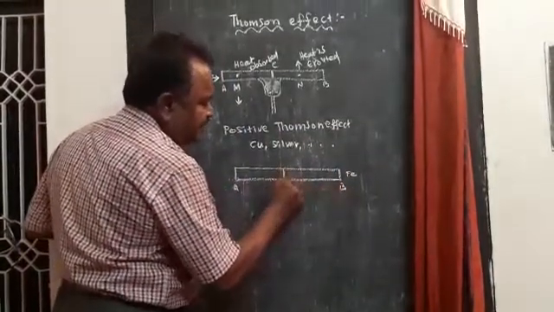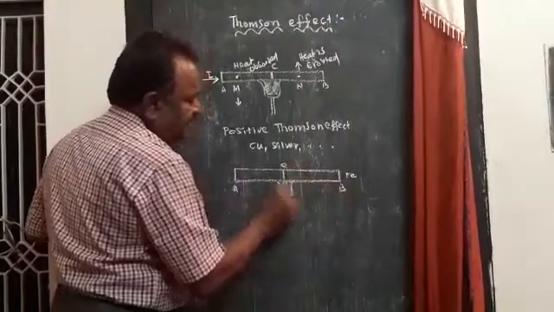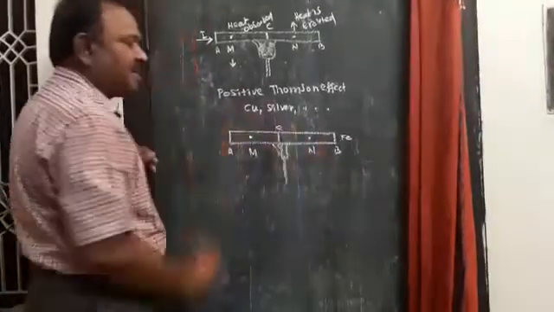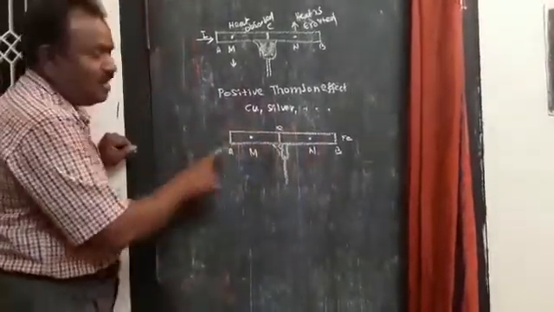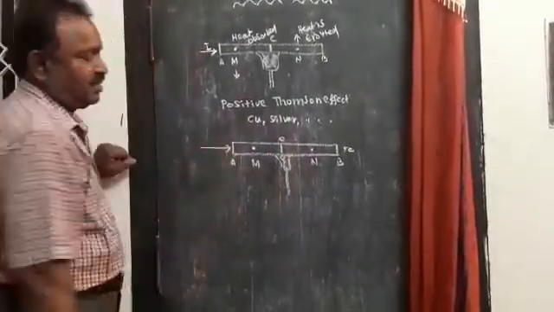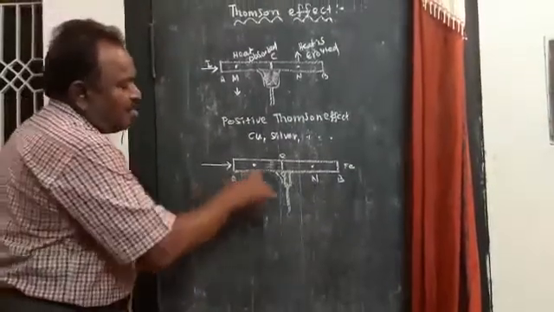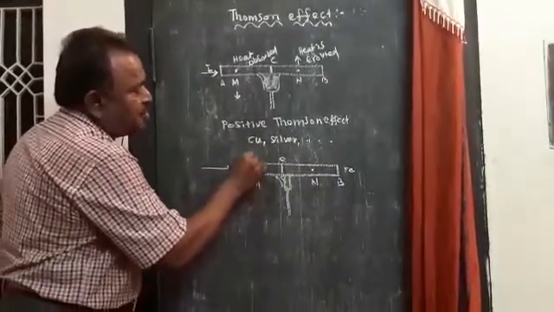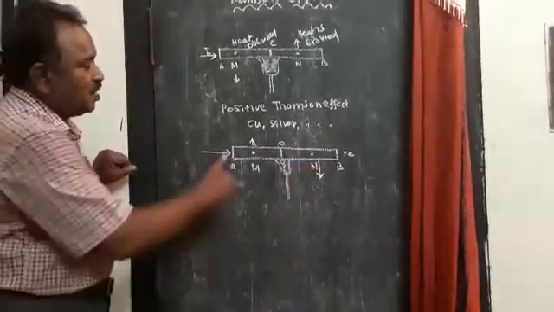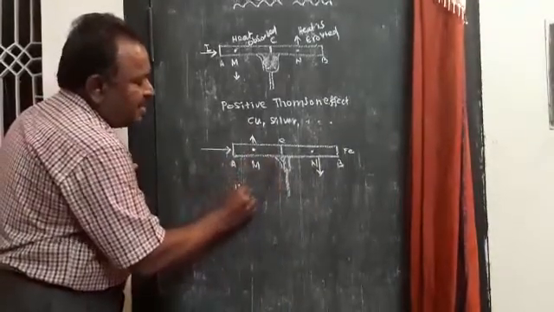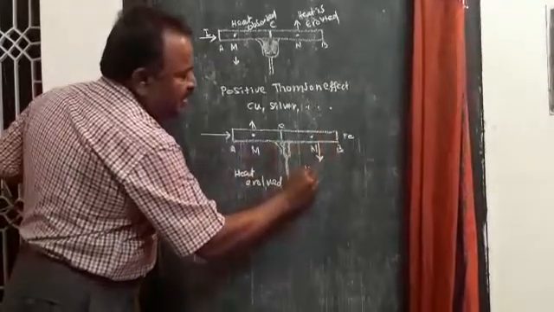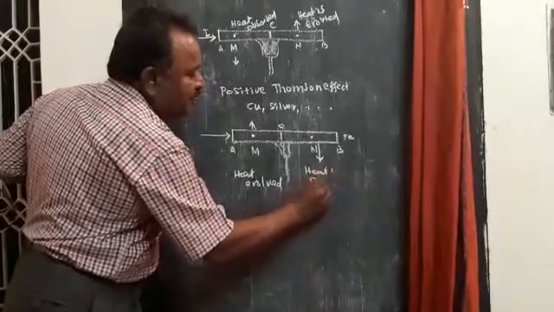When I repeat the same experiment with iron, I take an iron rod and heat it at its center. Similarly, you select 2 points M and N at the same distance from the center. Before the flow of current, M and N show the same temperature. Now allow the current to flow through it. M shows a rise in temperature and N shows a fall in temperature. So from A to C, heat is evolved, and from C to B, heat is absorbed.